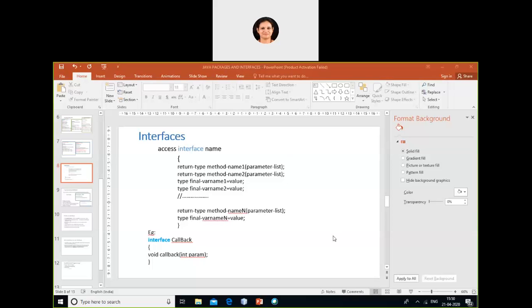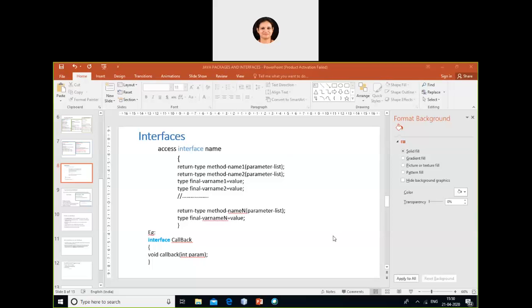Okay, now today we will be doing the next session. What we are going to do now is about interfaces. In the previous session we already covered packages. We saw what a package is, the different ways of defining a package, and how we can call different packages, like one package within another package. Now we are going to do interfaces.